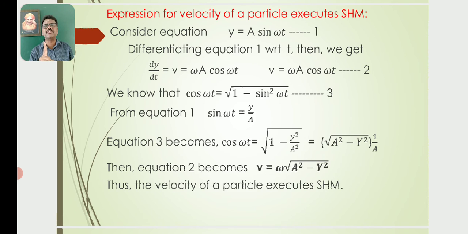Differentiation of sin theta is equal to cos theta. Based on that, dy by dt is equal to v is equal to omega a cos omega t. So further, v is equal to omega a cos omega t. Let this be equation number 2.